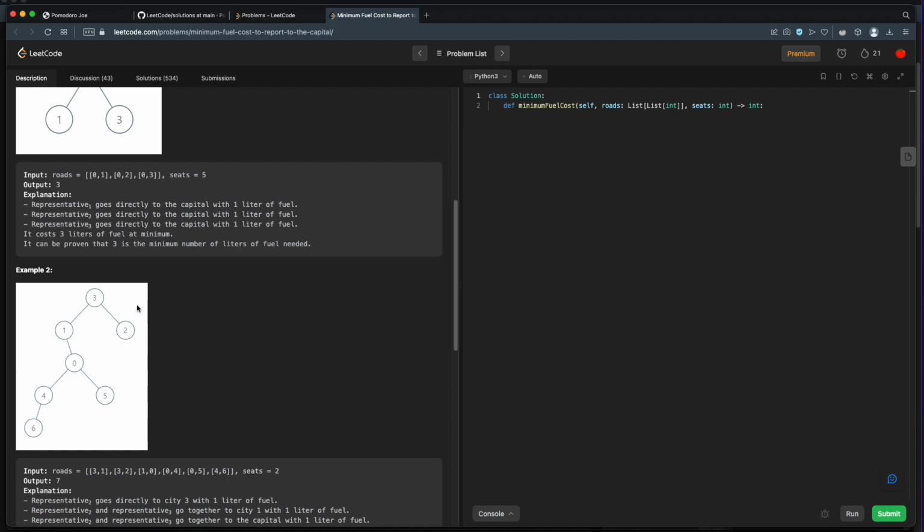So a leaf city looks like it only has 1 road that connects it. The other cities all have at least 2 roads that connect to other cities. So if I were planning this as like a carpool coordinator, I think I would look at all the leaf cities first, and then see where they're connected to, move the people to that city, then see where that's connected to, and keep moving in until I get to city 0. So that's my plan. Go to the furthest out city and work our way back.